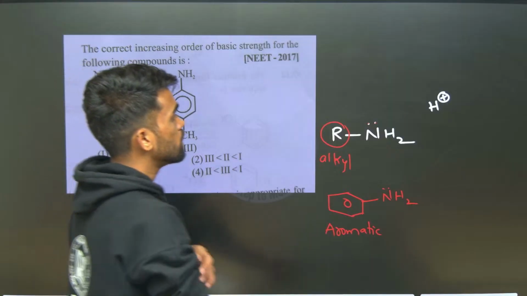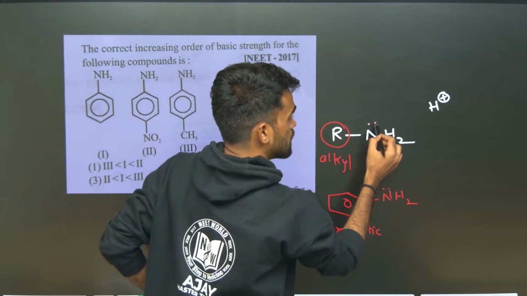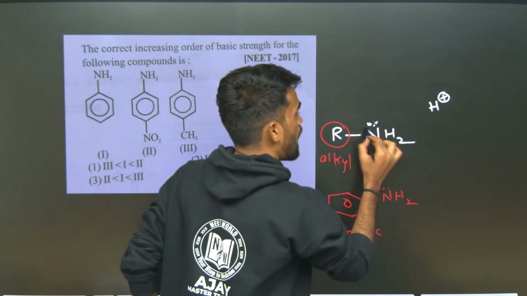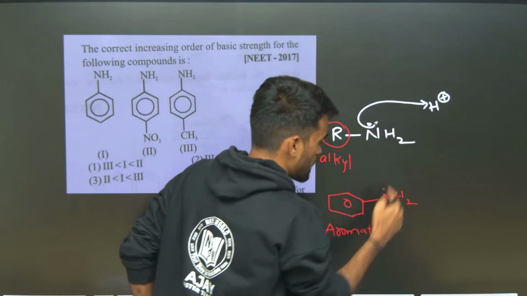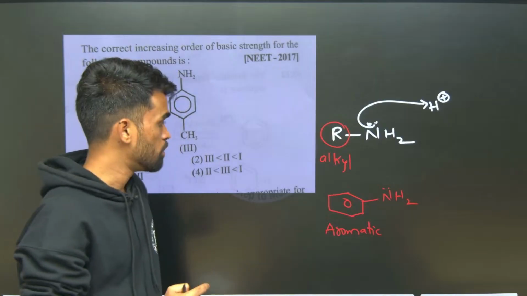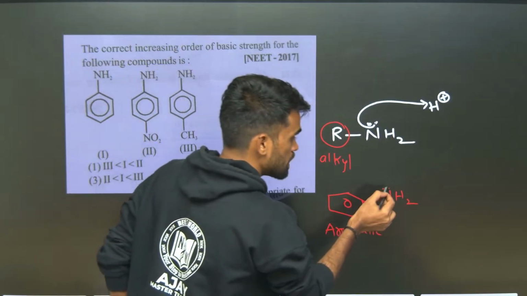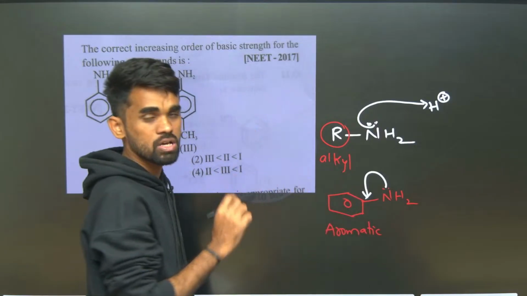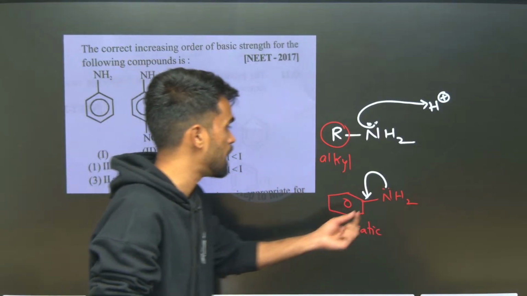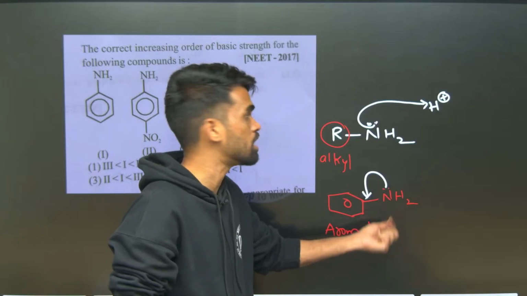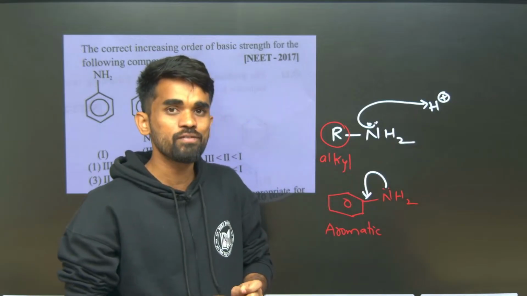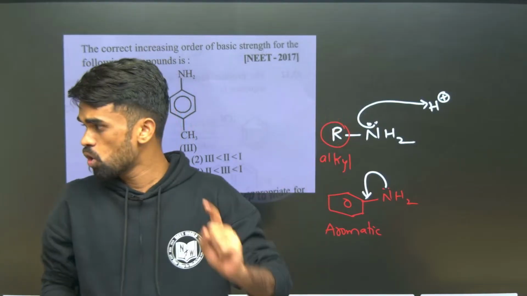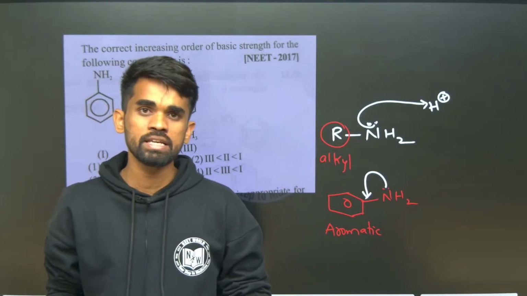In aliphatic amines, the lone pair electrons on NH2 are set free, so they easily accept this H plus ion compared with the aromatic amines, because in aromatic amines the lone pairs are involved in conjugation with the ring pi electrons. This makes less availability of the lone pair electrons to accept a proton. Therefore aromatic amines are less basic than aliphatic amines. Hope this is clear.